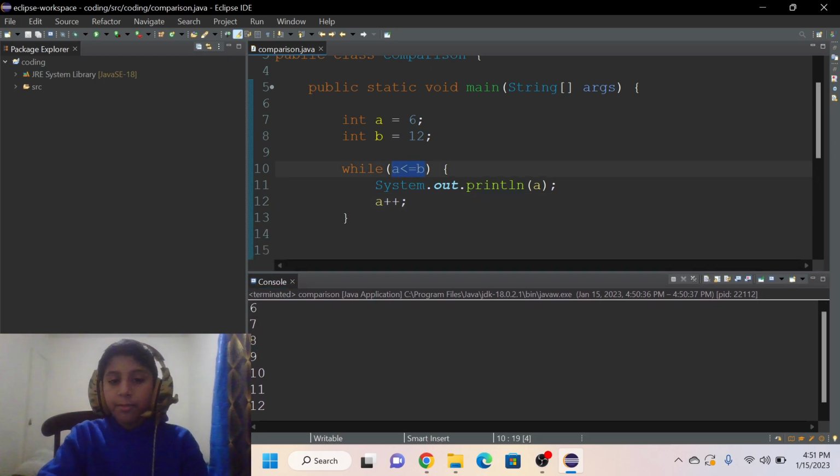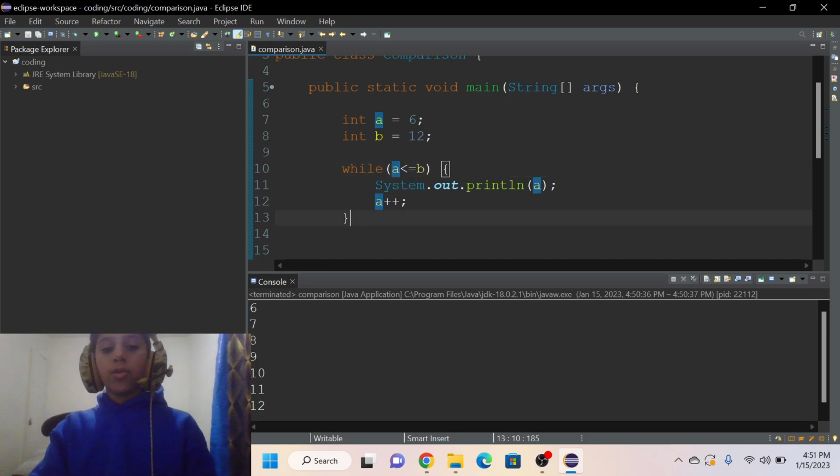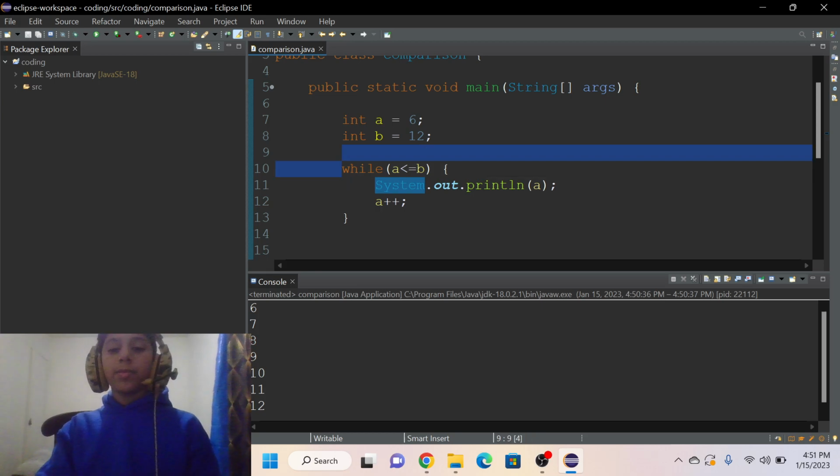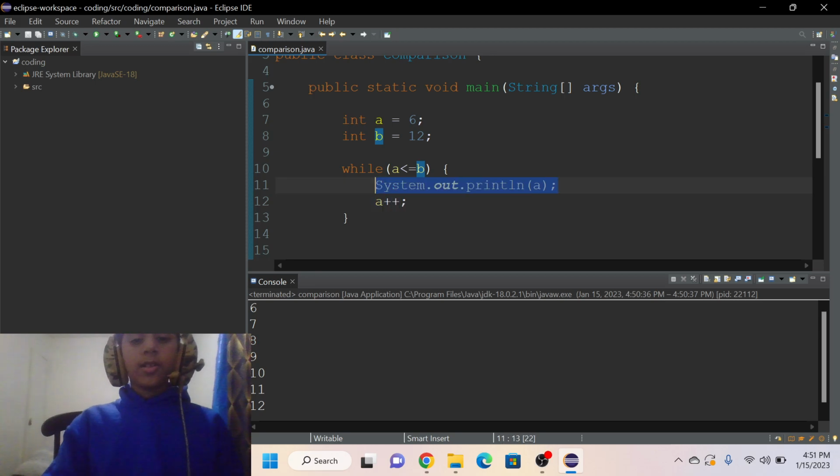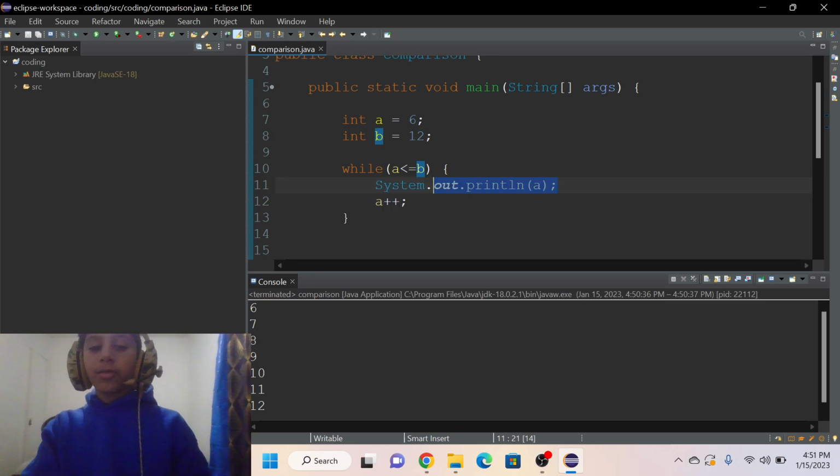So the while loop is not the same thing as the for loop. It's more like the if statement, and the for loop and while loop are different. Personally, I prefer using the for loop, because with the while loop you can write stuff directly, but in the for loop you can write it directly too. So this is how to write the same condition with the while loop and the if statement.